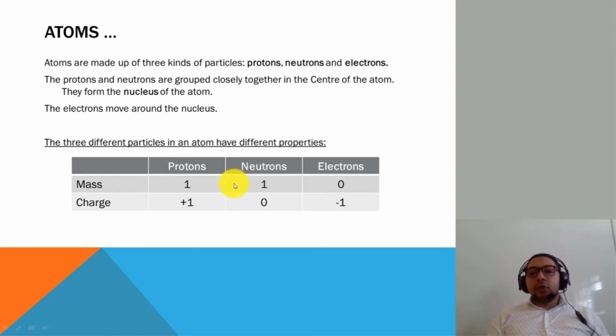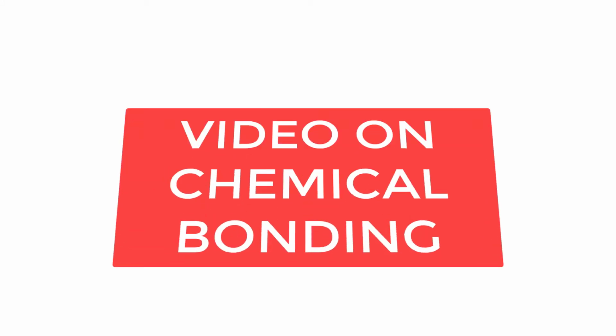While the electron can be neglected because it has a very, very small value. So when it comes to the charge, proton is positive, neutron has no charge, and electron takes a negative charge.